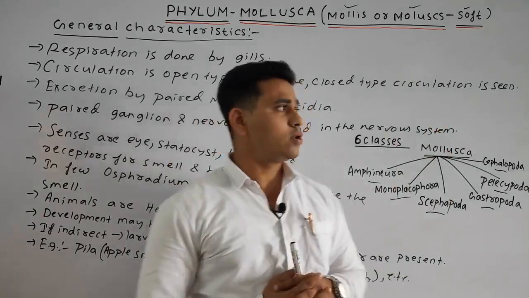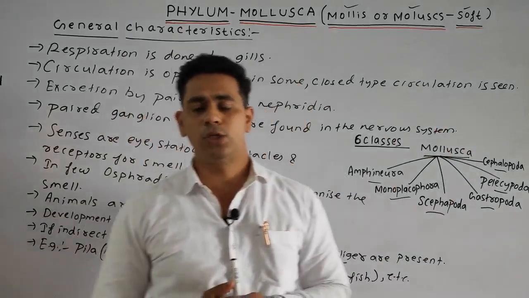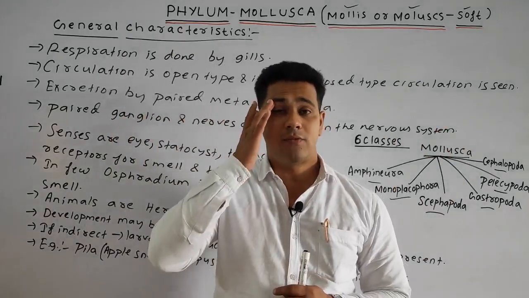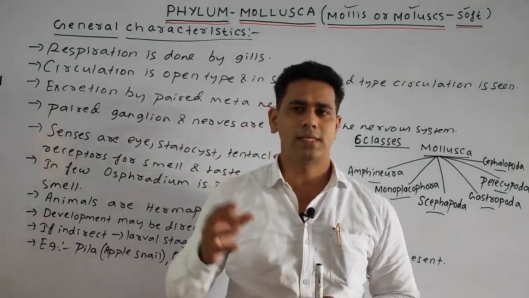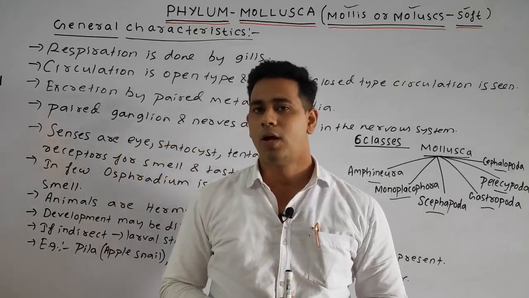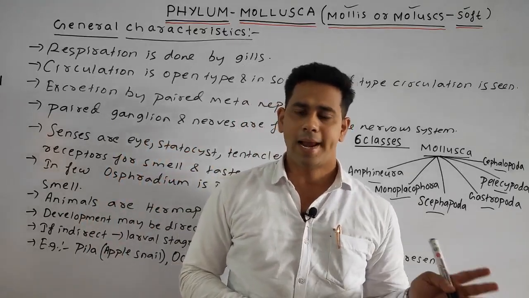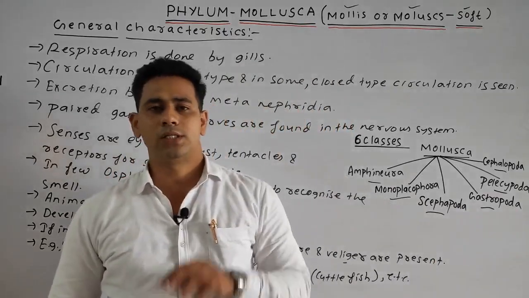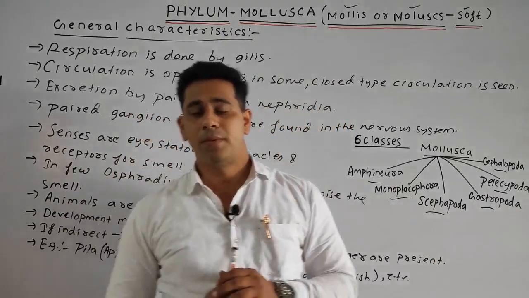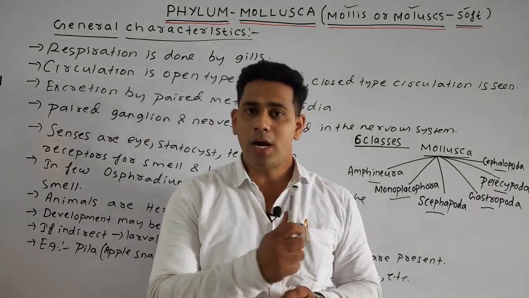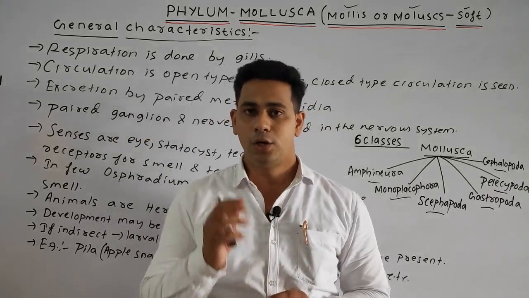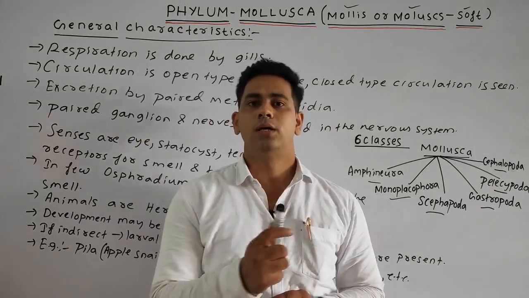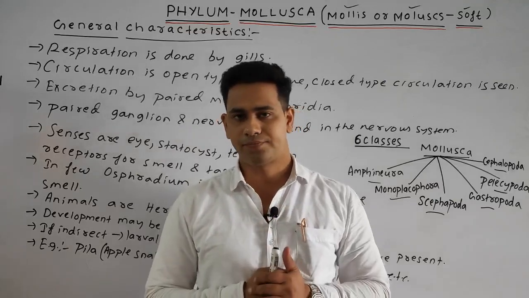We also discussed that it is generally found in the aquatic region, in water, but it is also found on land, which is why it is also known as terrestrial. Next we discussed that they are generally bilateral, but in some cases they are coiled and asymmetrical due to the torsion system, meaning the body is present in a coiled manner.